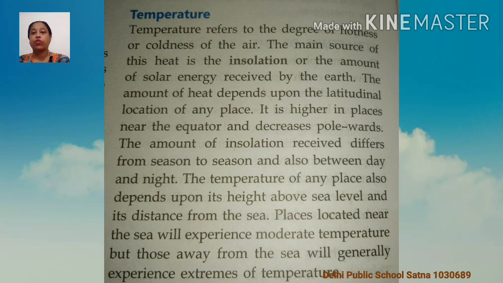The temperature of any place also depends upon its height above sea level and its distance from the sea.